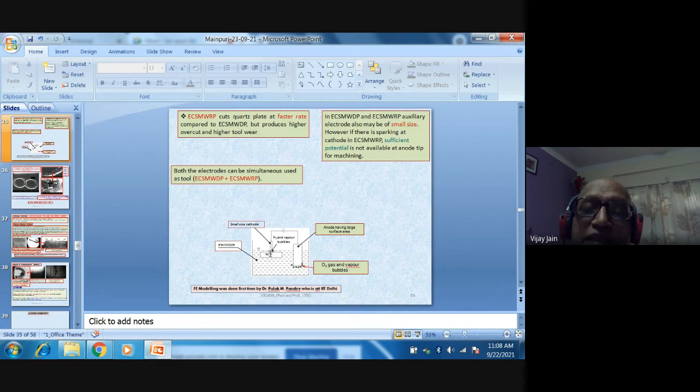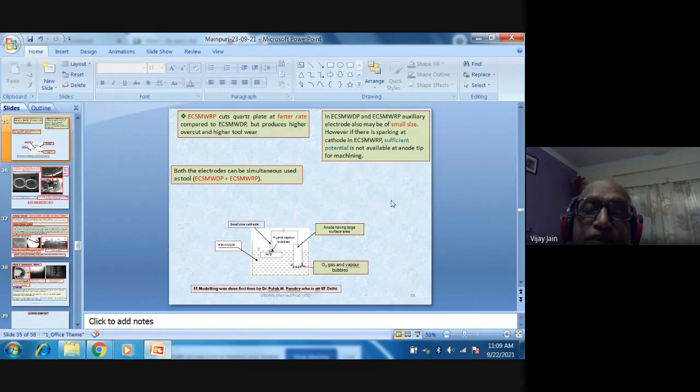Whatever heat is going to the workpiece, which is electrically non-conducting here, or it can be electrically conducting also, no matter, that heat melts and vaporizes the workpiece material. And if you continue this, depending upon your feature requirement, you will be able to create micro features or macro features, depending upon the shape and size of the cathode.